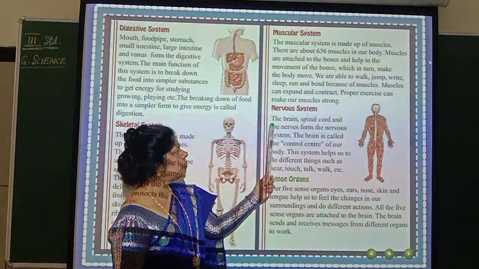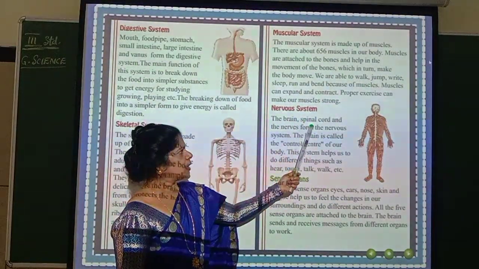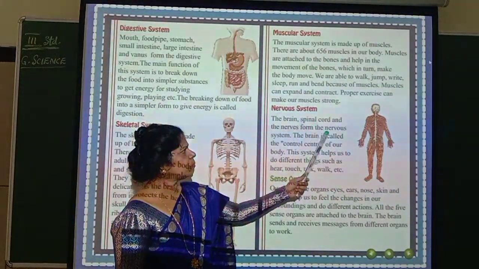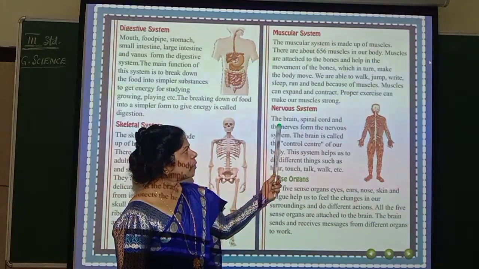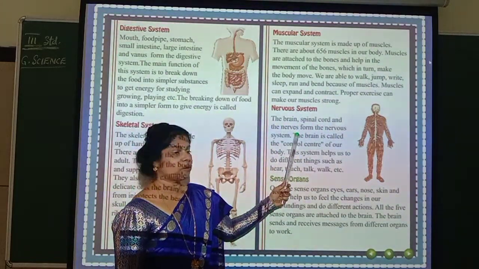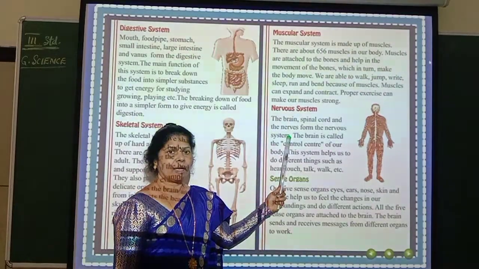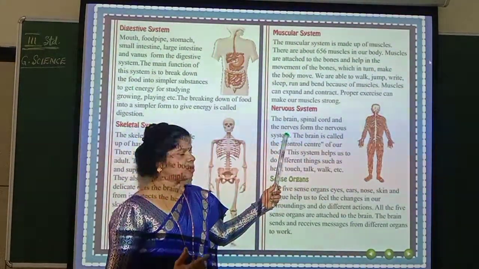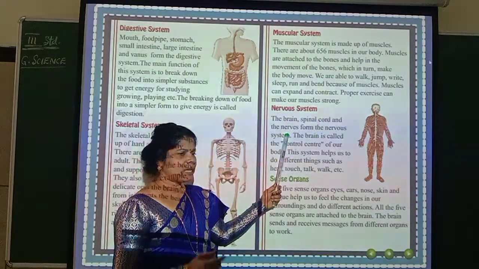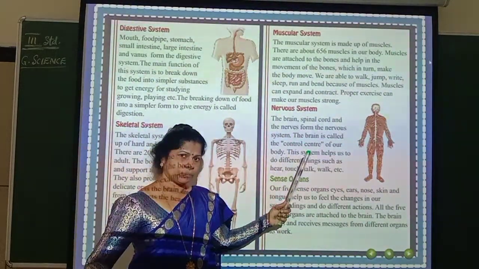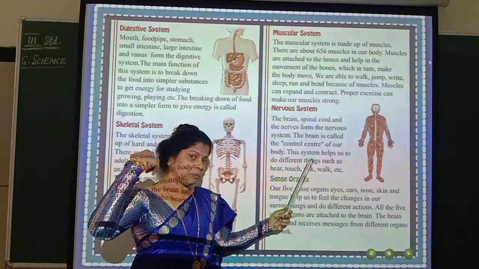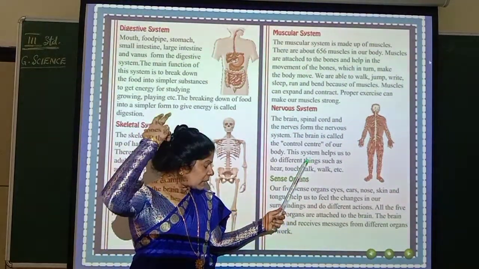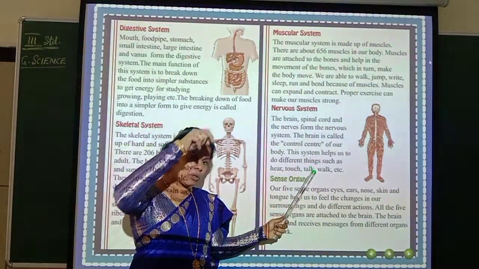So you can see here the brain, spinal cord and the nerves form the nervous system. Brain, I already told you, is in the skull, in the bones of the head region. That brain will continue from the backside, and that continuation of the brain will go through the backbone.